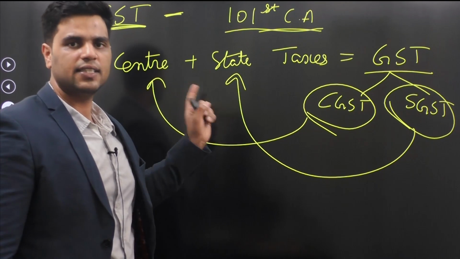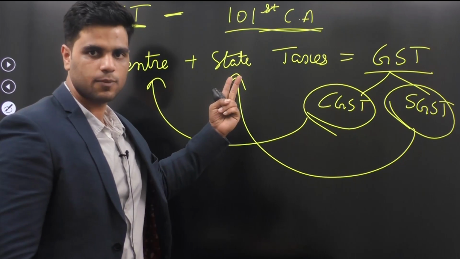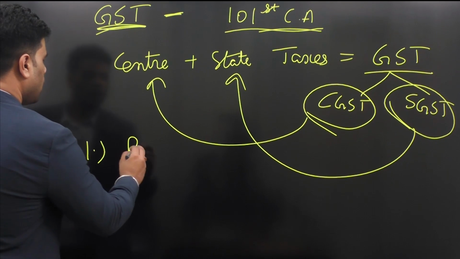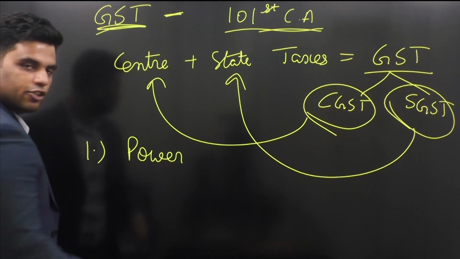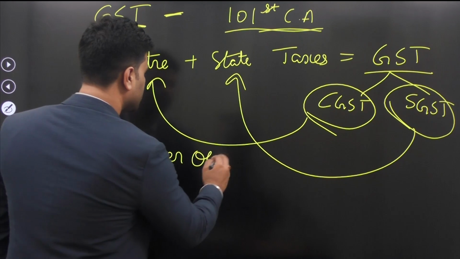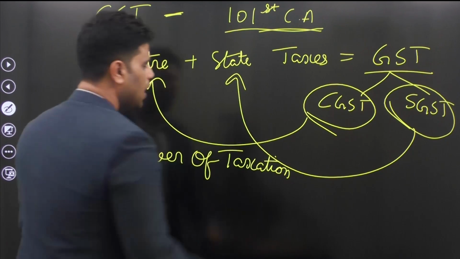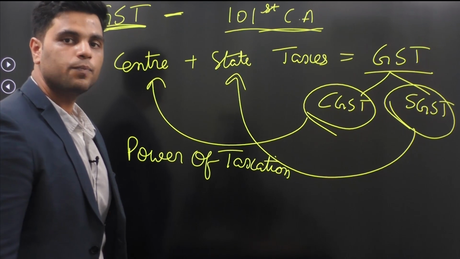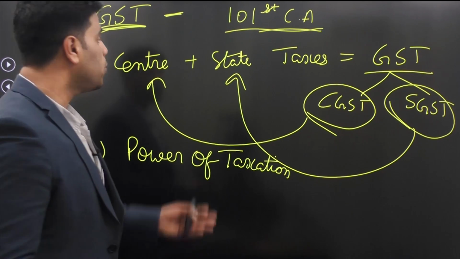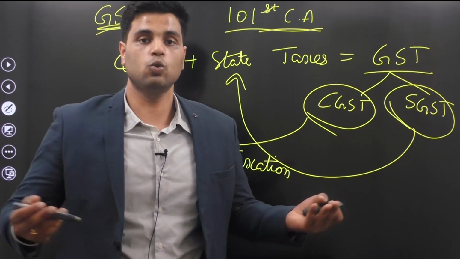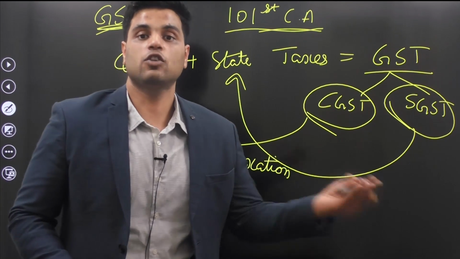What did the states say? States say that we have two issues with this. Issue number one, if we become a part of GST regime, our power of taxation is lost. How is our power of taxation lost? Well, earlier, when we had control over state taxes, it was our choice to decide on the rates of those taxations.